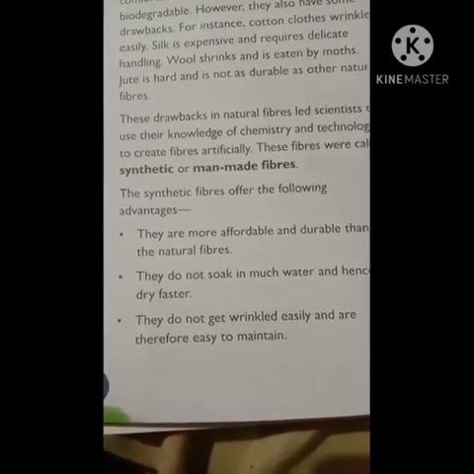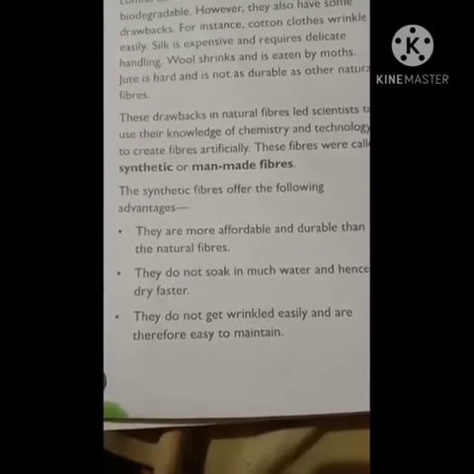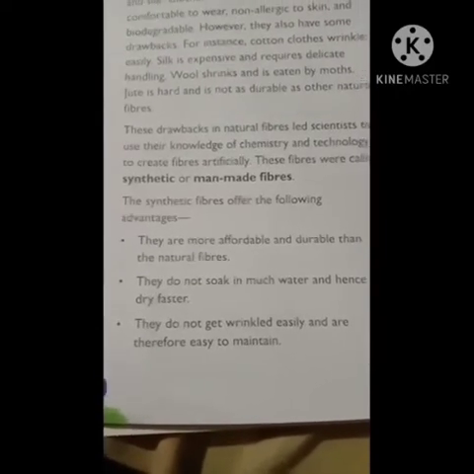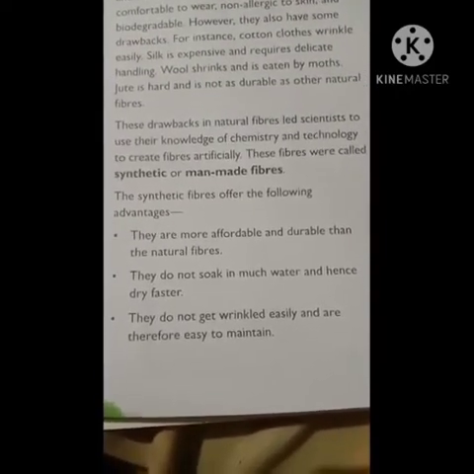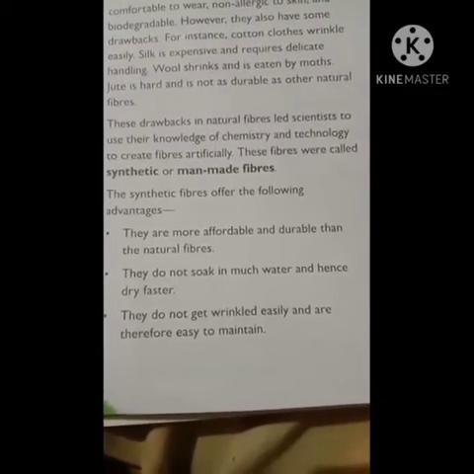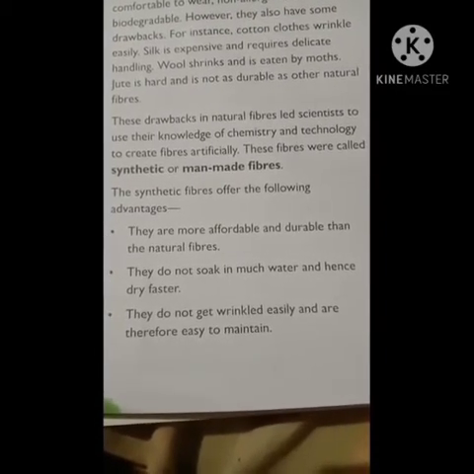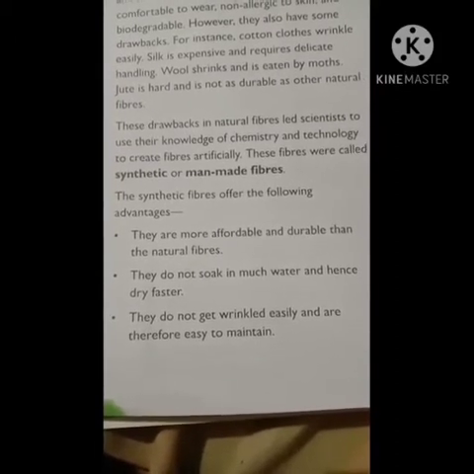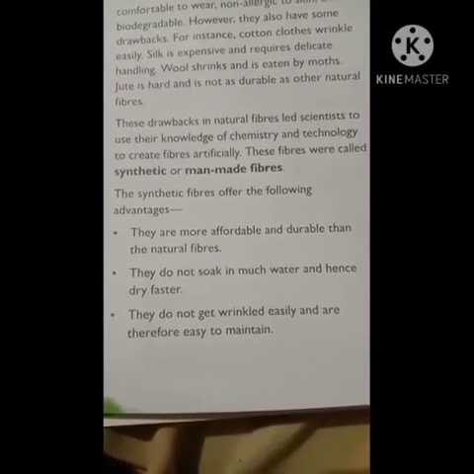Silk is very costly, isn't it? So common people cannot afford silk sarees or silk cloth. So in the case of synthetic, it is not like that. It will be more affordable. That means everyone can buy that, and it is more durable than the natural fibers. Okay, so it will remain for a longer time.